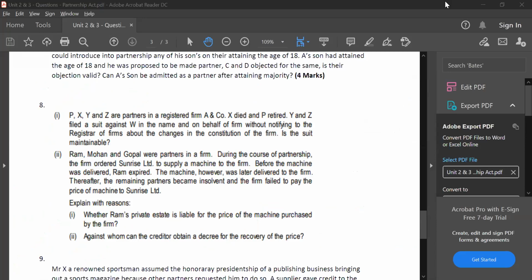So Harshal is asking a good question. I'm repeating questions which are good. If there are assets of the firm, can the creditor recover the money from those assets? If the partners are insolvent, yes. Obviously, see, the creditor can recover from two people. One is from the partner, one is from the firm. If the firm is not having money, you will go to the partner. If the partner is not having the money, you will go to the firm. The problem will be if both the firm and partner are not having the money, then you cannot do anything. In this case, they have clearly mentioned partners have become insolvent. So Sunrise Limited's only hope is the firm should have some money.